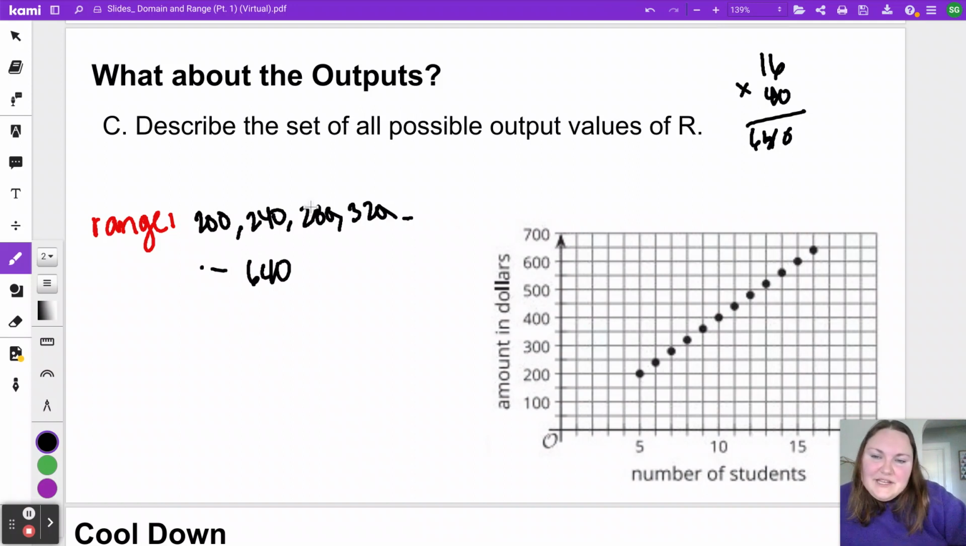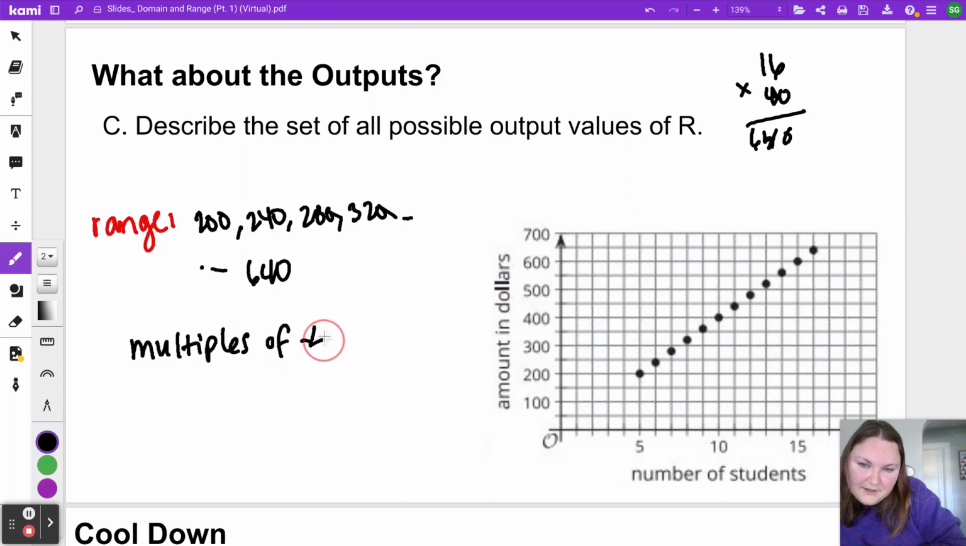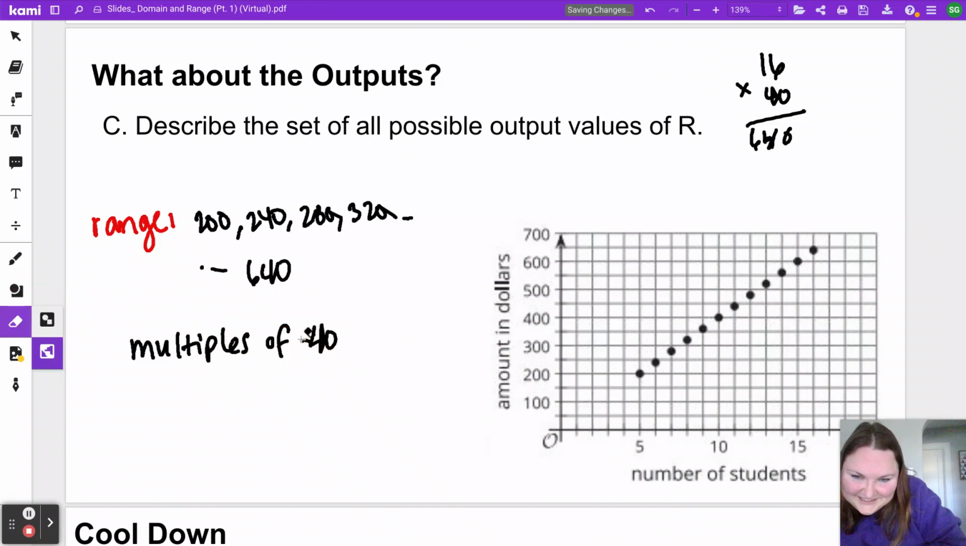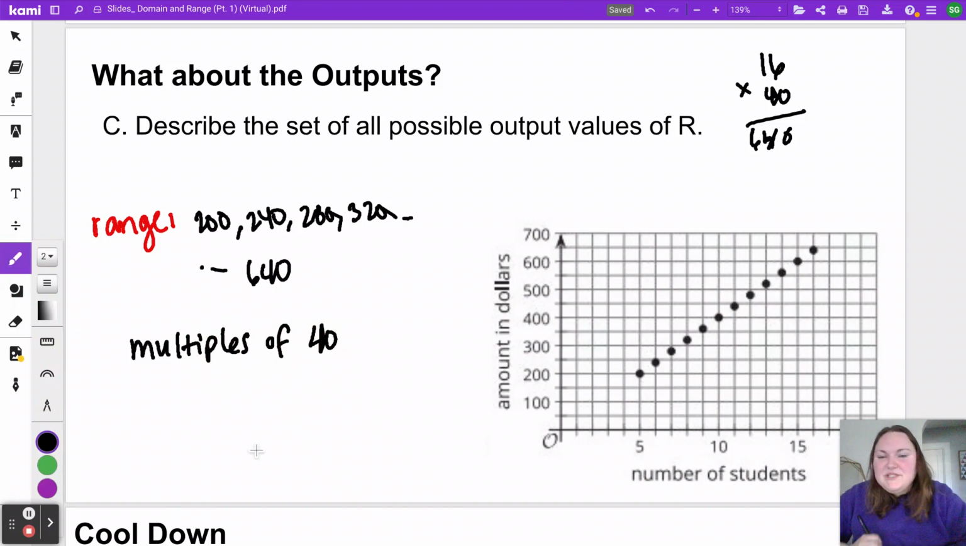One thing you notice as you're listing all these numbers up is each time you're adding $40. And so we can describe our range as multiples of 40. It looks like there's a negative sign there, but that's not what I was trying to do. Multiples of 40, meaning the numbers you get when you count by 40. So 40, 80, 120, 160, 200, 240. But notice those first couple multiples of 40 I listed, we didn't want. You told me earlier like 120 was not okay. So we want specifically the multiples of 40.